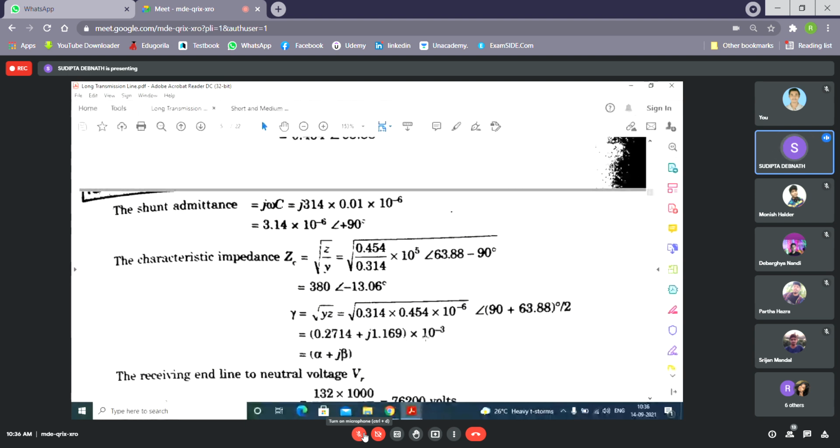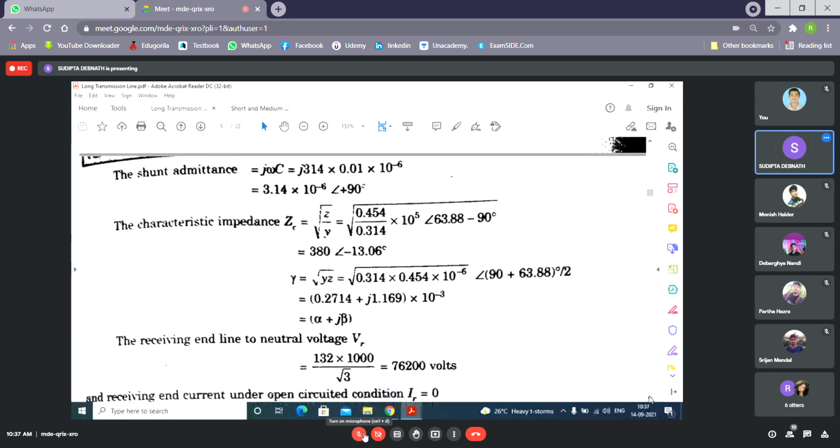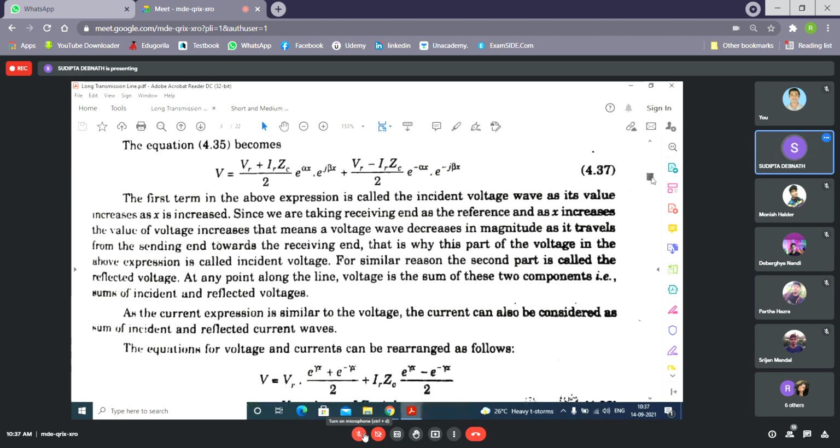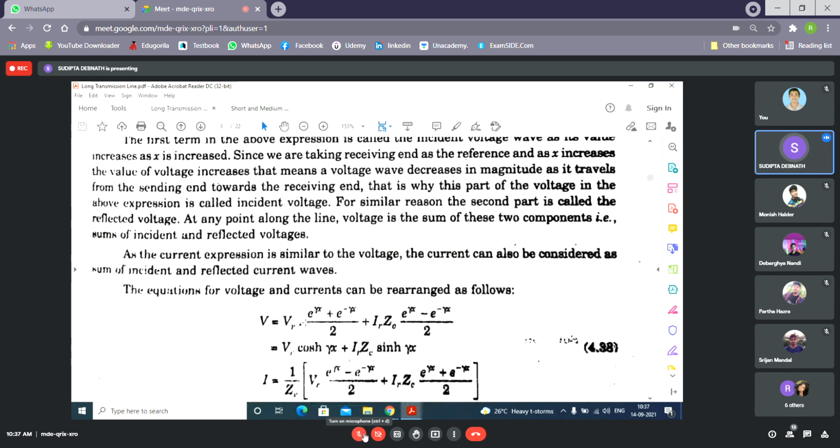Now, the receiving end line to neutral voltage. Let's go to the original equation. For the receiving end line to neutral voltage, x equal to 0 because it is the receiving end, and IR equal to 0. So what is V? V is simply becoming VR by 2. Understood? V is only becoming VR by 2 because x equal to 0, and also it is open, meaning IR equal to 0.